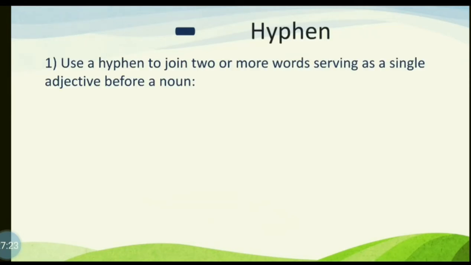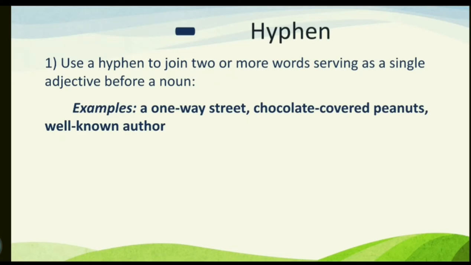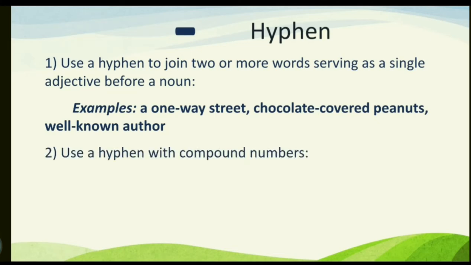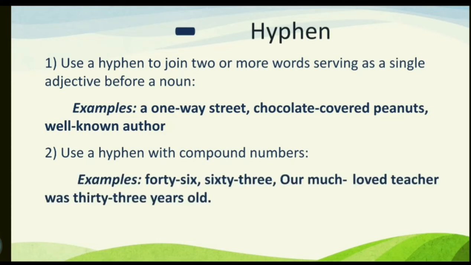Use a hyphen to join two or more words serving as a single adjective before a noun. For example, a one-way street, chocolate-covered peanuts, well-known author. Use a hyphen with compound numbers like this: 46, 63. Our much-loved teacher was 33 years old.